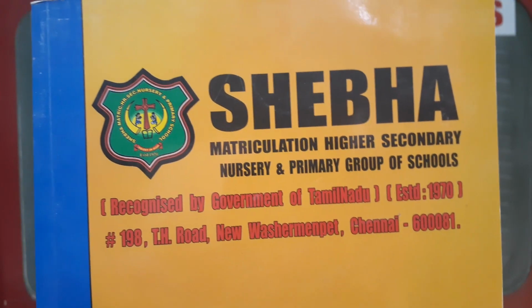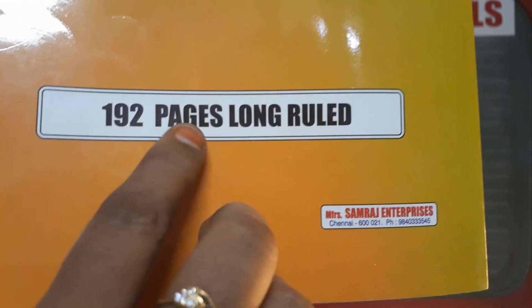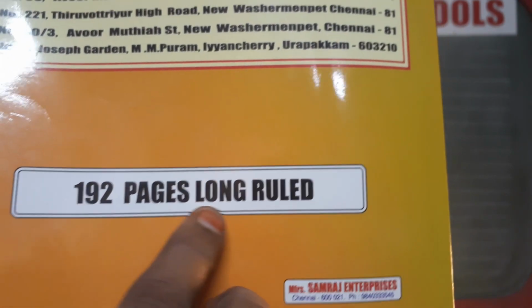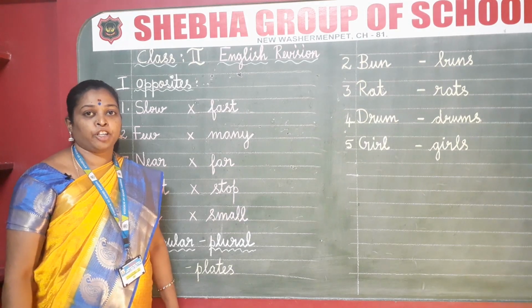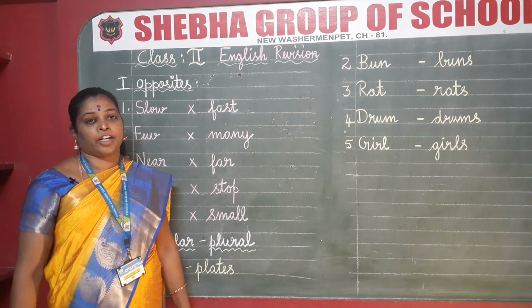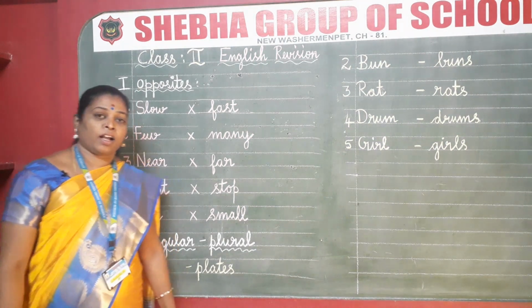Students, today our subject is English and we are going to write our English revision. Are you all ready for the class, children? Students, take your revision note. Your revision note is a 192 pages long size rule note. Take a new fresh page in your revision notes and start writing. Before you start writing, sharpen your pencil properly. Take your eraser in your hands and start to write.